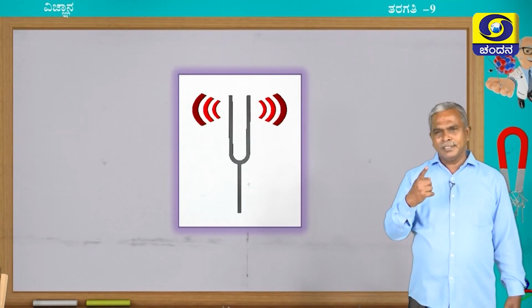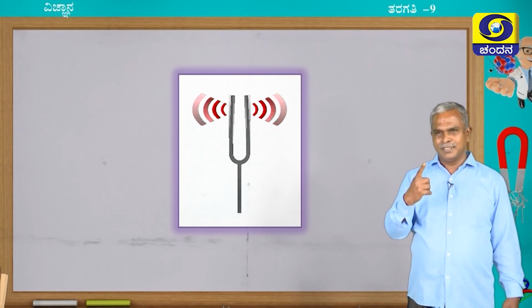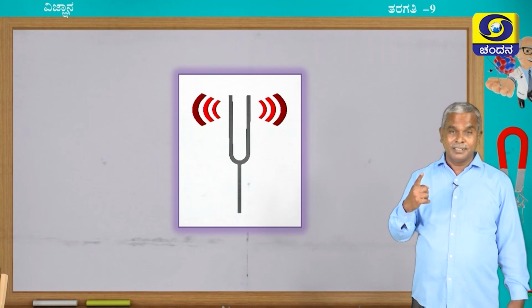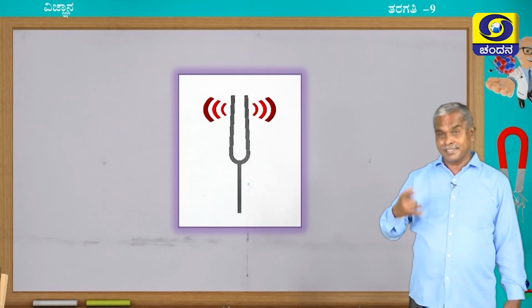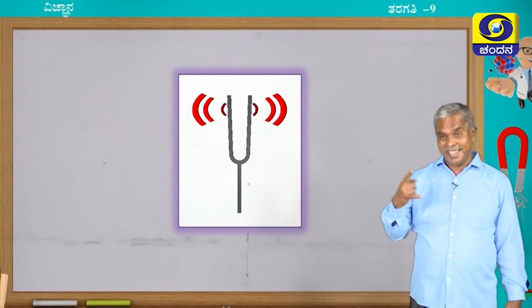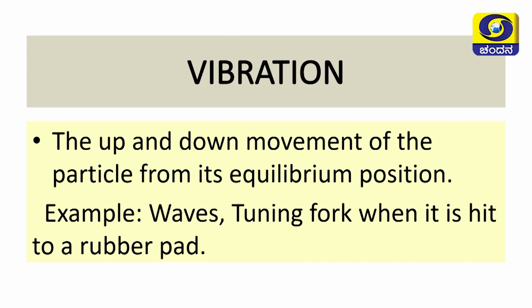You might have seen the tuning fork when it is hit on a rubber pad, the vibrations are caused, as we are aware in the laboratory experiments. Such type of motion is called vibration.